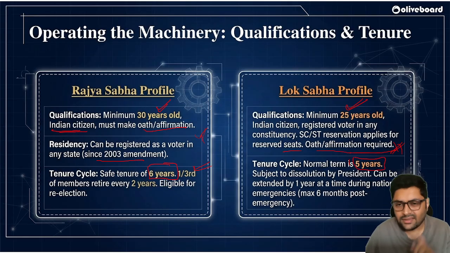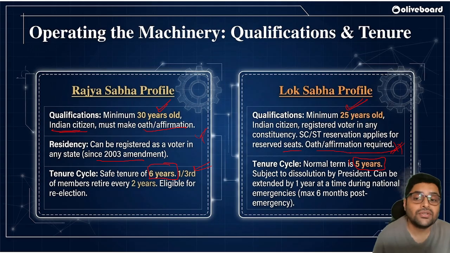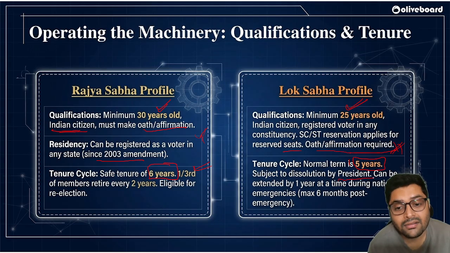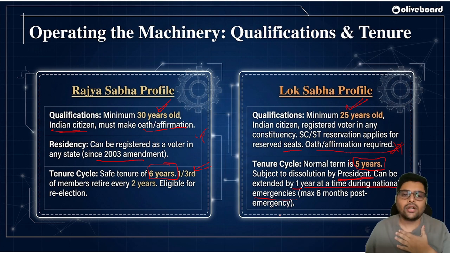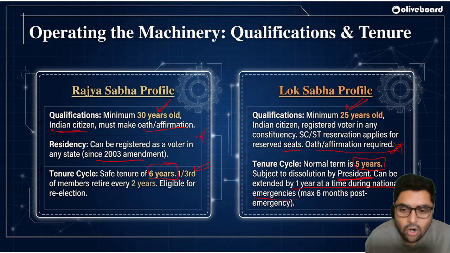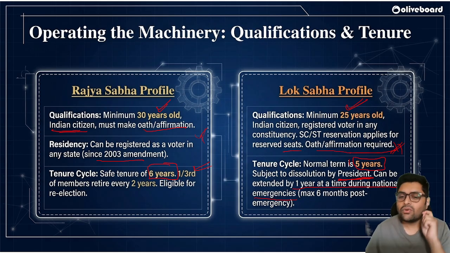Now, what happens? This tenure is subject to dissolution by the president. Correct? And this tenure can be extended by 1 year at a time during a national emergency. So suppose in 2026, I got elected to Lok Sabha. Oh, thank God for giving me so many blessings to become a member of parliament. Okay, I got elected to Lok Sabha in 2026. 2031 will be my last, correct? After that, it will get dissolved.